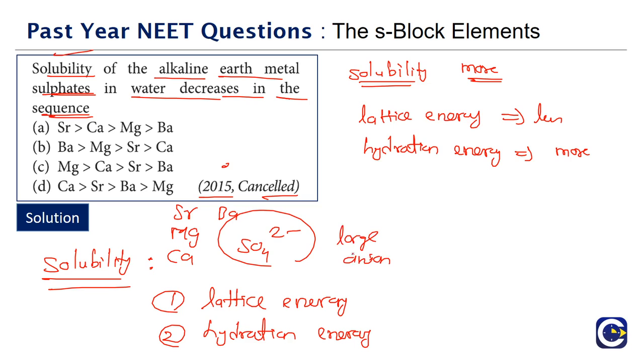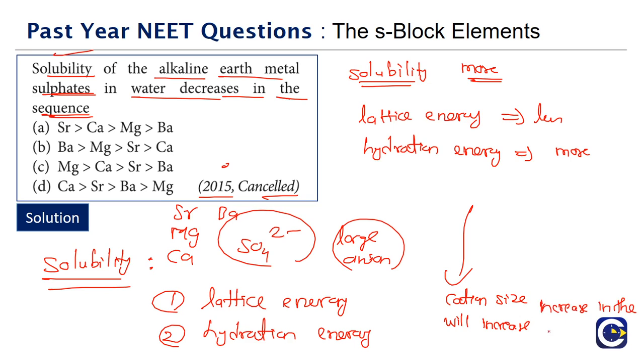If you look at the alkaline earth metal sulfates, the sulfate ion is a large anion. So large anions, when they are having a large cation, the lattice will be more efficiently arranged, and lattice energy also will be high. Since the sulfate ion is a large anion, go down the group means the cation size will be increasing, which results in increase in the lattice energy.